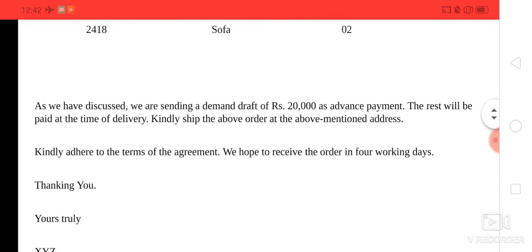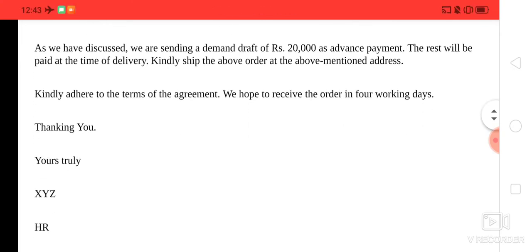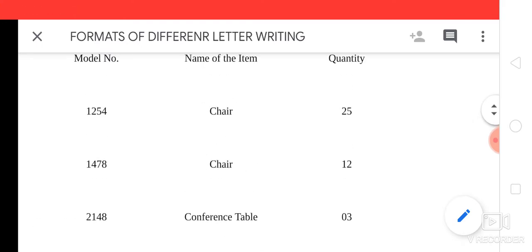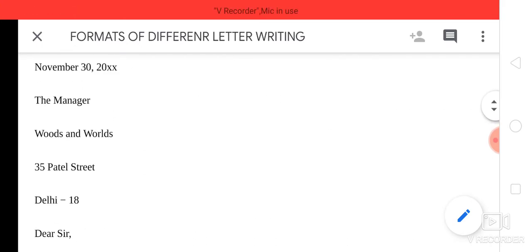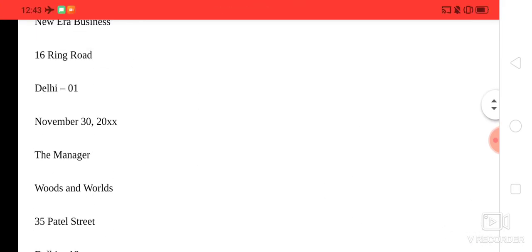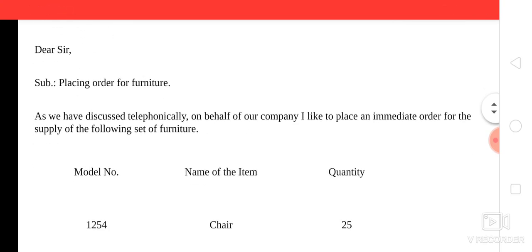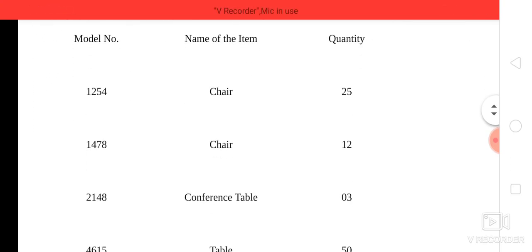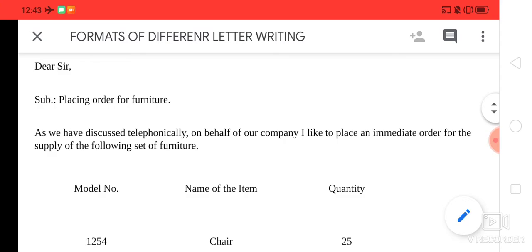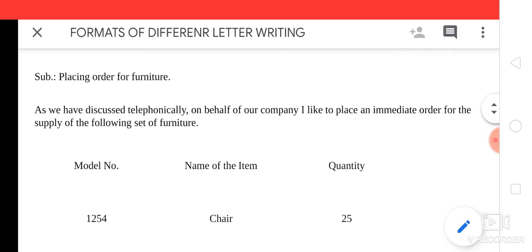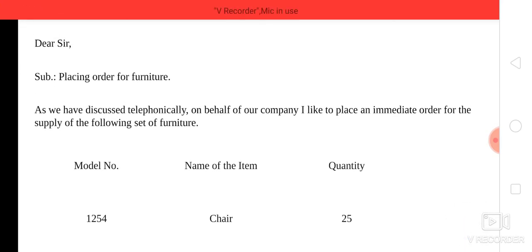As we discussed, we are sending a draft of 20,000 as advance payment. The rest will be paid at the time of delivery. Kindly ship the above order to the above mentioned address, isn't it? So in this way, keeping it sweet and simple, but including all the legal details of what order has to be placed and the detailing of the product. So you can follow this format for placing an order.